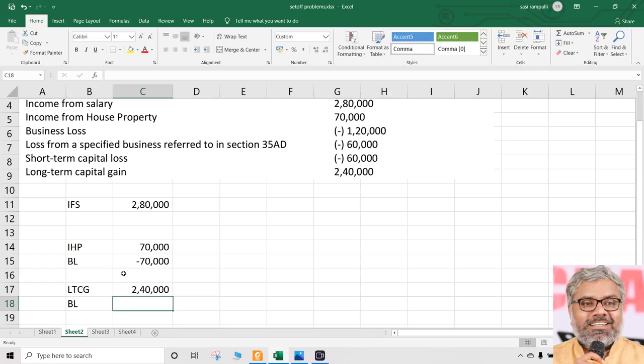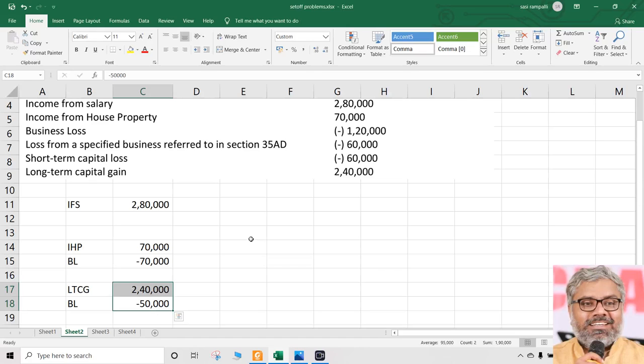Long-term capital gains also is okay to be set off. So business loss, how much here you can set off? Another 50,000, because the total business loss is 1,20,000. So 70,000 set off from income from house property and 50,000 set off from long-term capital gain.